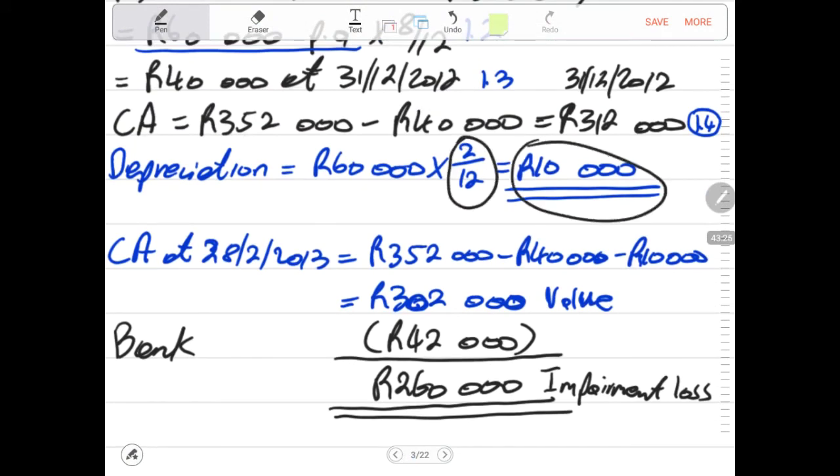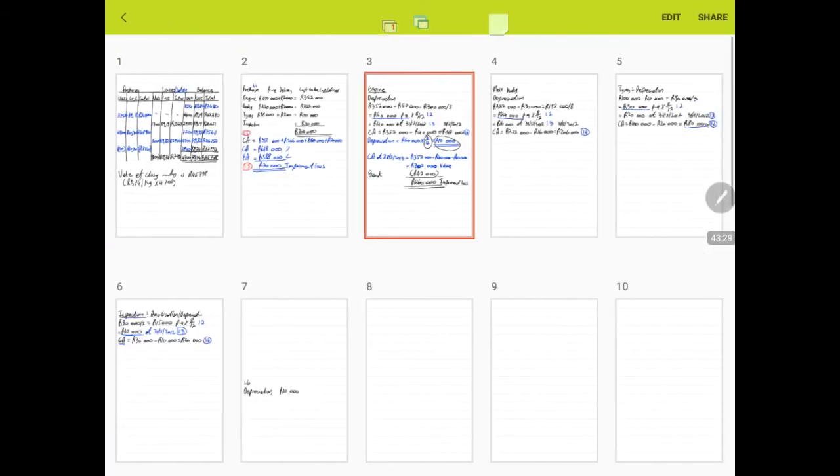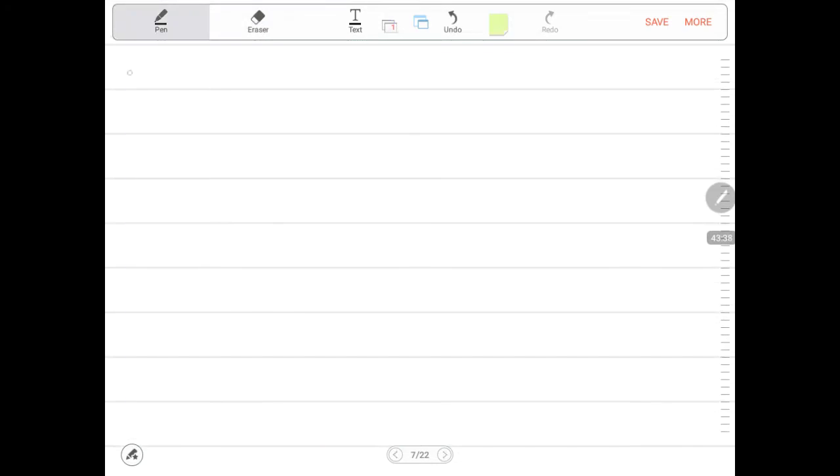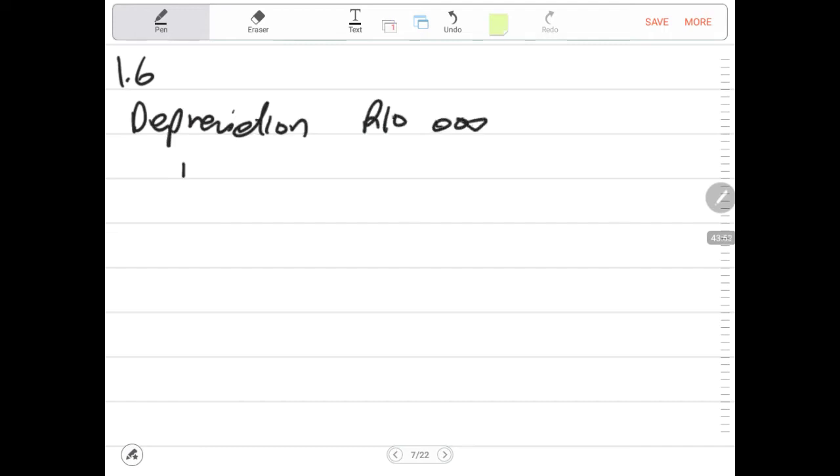This is the one that we are recording because it is up to 28 February. So we have 1.6, and in 1.6 we debit our depreciation by 10,000 rands. We credit our accumulated depreciation.